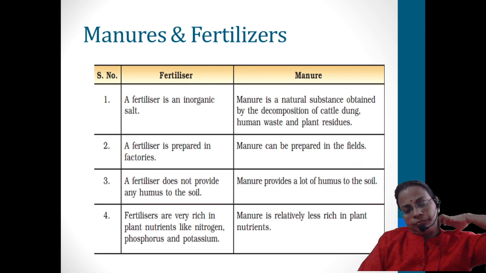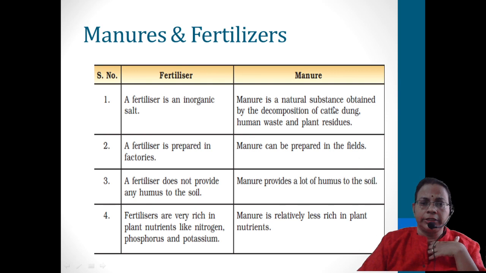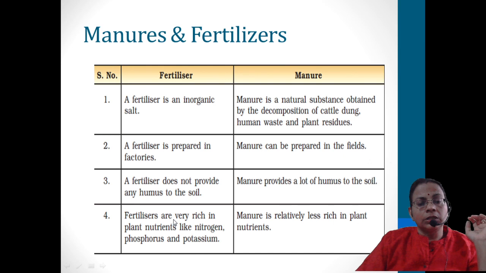So here the difference is, I am going to read, one is inorganic and the other is organic, and fertilizers are prepared in factories, while manure is prepared in the field. Then fertilizer does not provide any humus to the soil. No humus will be added because it is specific, and manure provides more nutrients to the soil. Fertilizer is very rich in plant nutrients like nitrogen, phosphorus, potassium, etc. And it is specific also, you can write it as: when the soil is deficient in nitrogen, you can add urea.